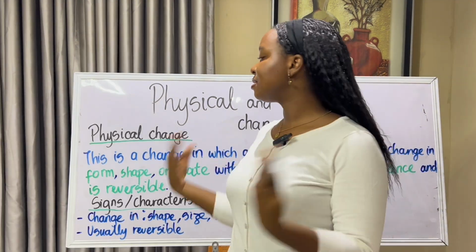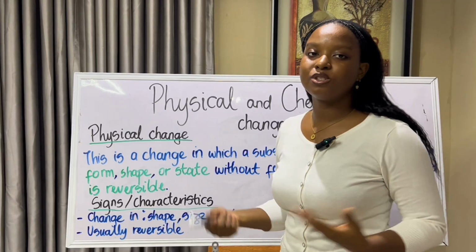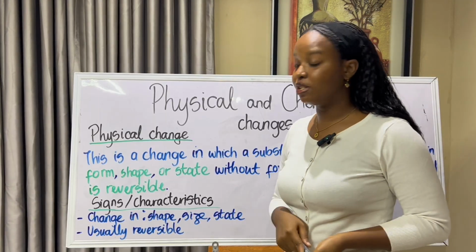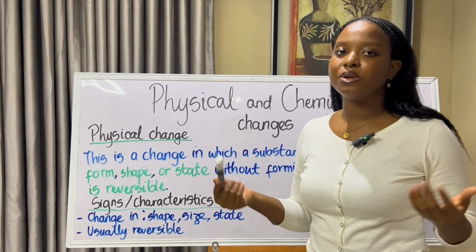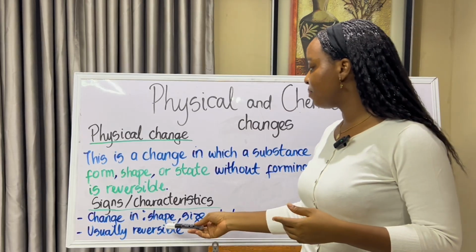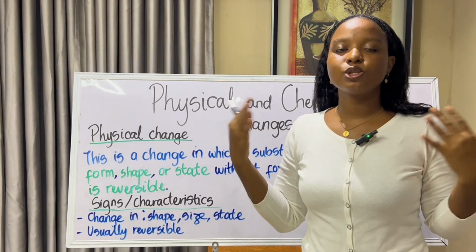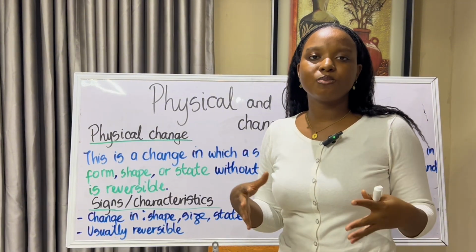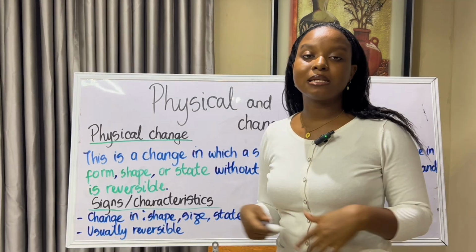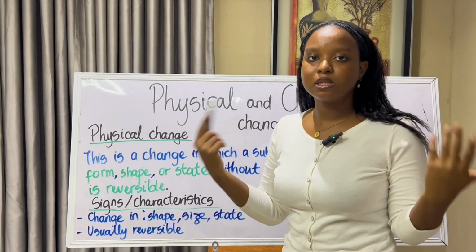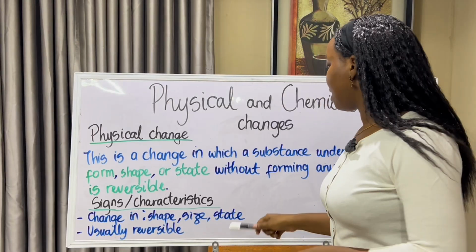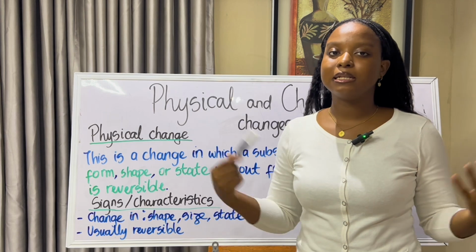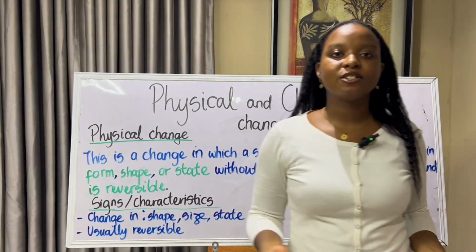Now, there are certain signs or characteristics that we can use to determine if a change is physical or not. And in this case, we're talking about physical changes. So in a physical change, you expect the substance to experience a change in its shape, just like the ice. The shape of the ice changed. So before a physical change is acted upon a substance, the size could either be bigger or smaller, but when that change occurs, the size could either reduce or increase, but still change for sure. And there is a change in its state. So, like we said, solid, liquid, gas, or any other state of matter, and this is usually reversible.